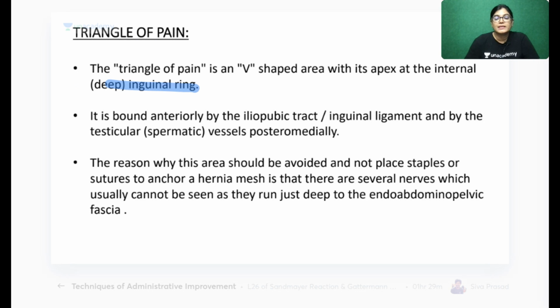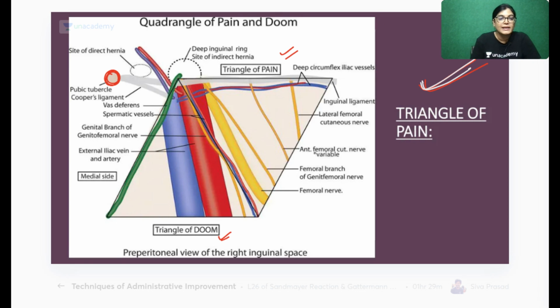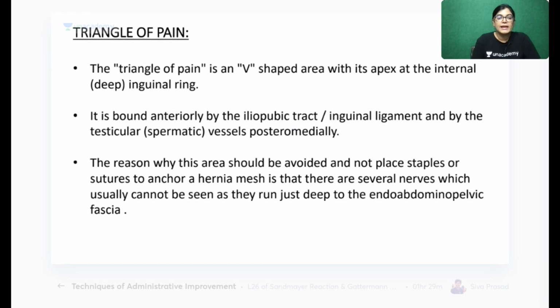The apex is again lying at the deep inguinal ring. See here, both triangle of doom and triangle of pain have their apex towards the deep inguinal ring. More medially is the triangle of doom and laterally is the triangle of pain. It is bounded anteriorly by the iliopubic tract, inguinal ligament, and spermatic vessels posteromedially.